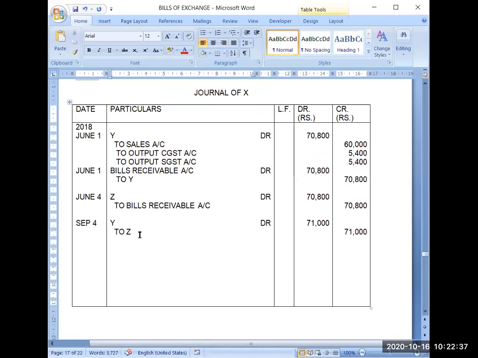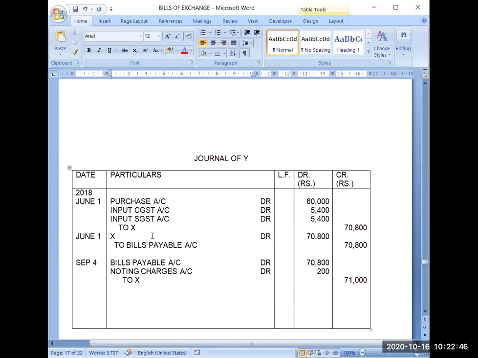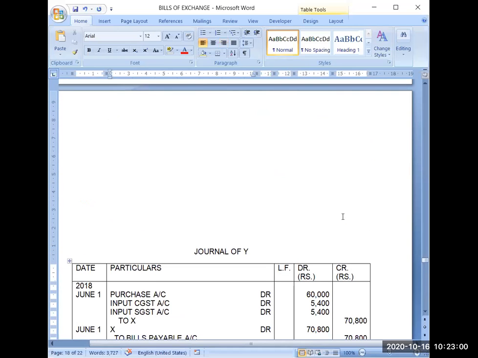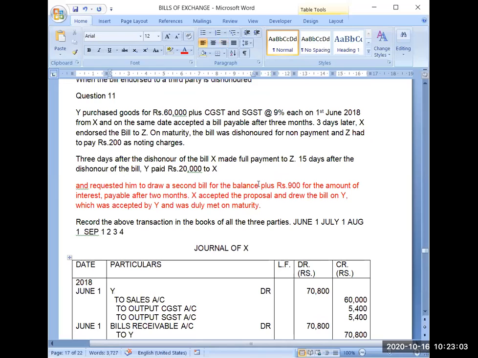Then in case of X, Z will become his creditor now for 71,000. Earlier it was only 70,800. And Y will also become his debtor for 71,000. He will ask Y to pay this 200 rupees extra. Then Y will record this 200 rupees as his expense, as noting charges, and he will also make X his creditor for 200 rupees extra, that is 71,000. So this way we have recorded the noting charges and dishonor of the bill. If you do each and everything in this manner logically in a proper sequence, you will never face any difficulty. But if you try to do it randomly, whatever is coming to your mind, you are writing, then 90% it will be wrong.